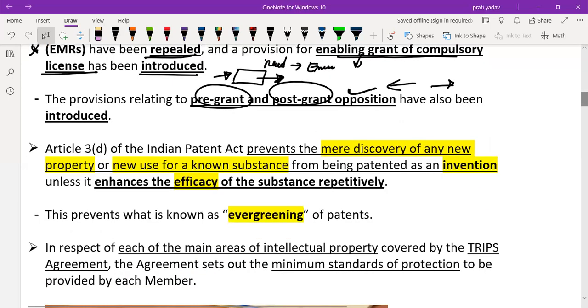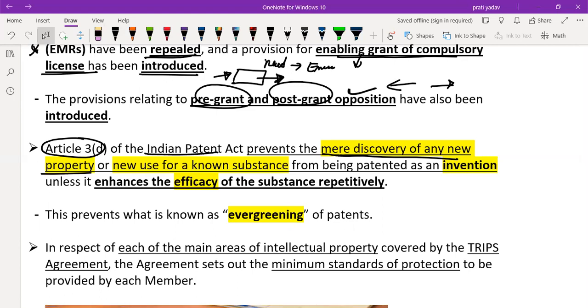Remember Section 3(d) of the Indian Patent Act prevents the mere discovery of a new property. If any company just discovers a new property of a product or a new use of a known substance, let's say turmeric, earlier it was beneficial for health, now it is beneficial for some other product.